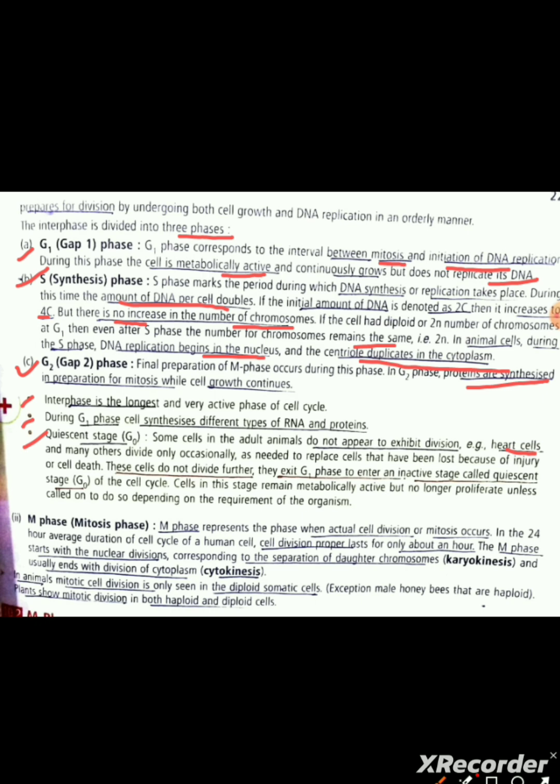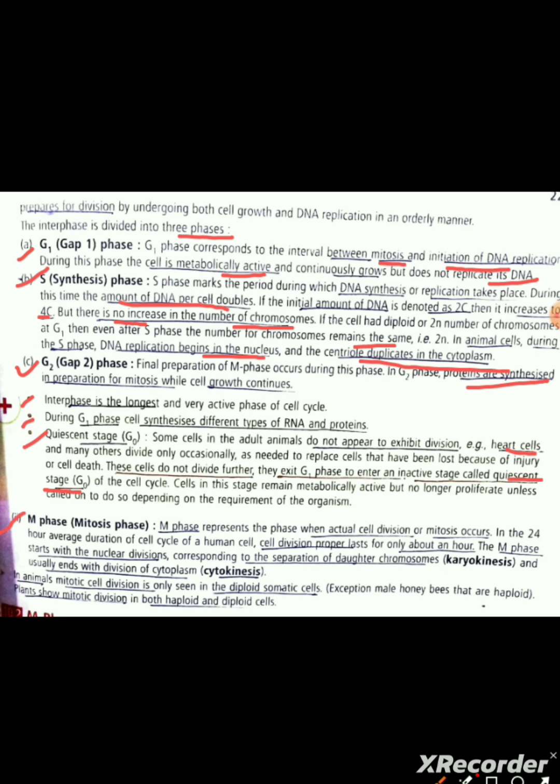These cells do not divide further. They exit G1 phase to enter an inactive stage called quiescent stage of the cell cycle. Cells in this stage remain metabolically active but no longer proliferate unless called on to do so depending on the requirement of the organism.